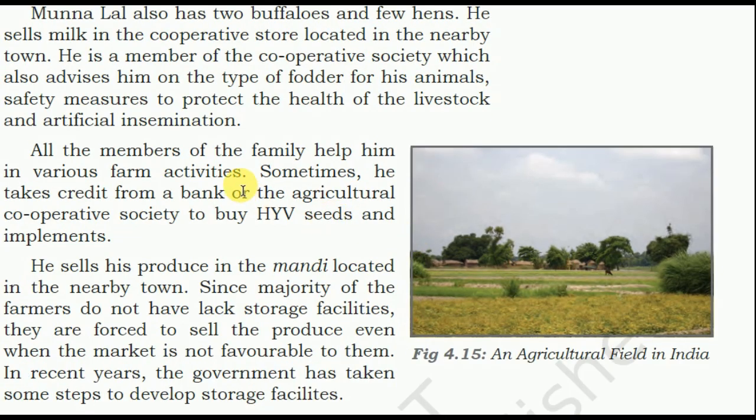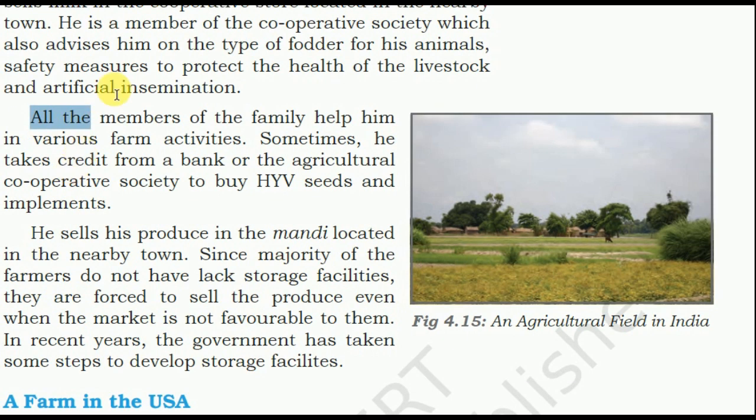Munna Lal also has 2 buffaloes and a few hens. He sells milk in the cooperative store located in the nearby town. He is a member of the cooperative society, which also advises him on the type of fodder for his animals, safety measures to protect the health of the livestock, and artificial insemination. So, what is insemination? Basically, insemination is the introduction of semen into a female animal by natural or artificial means for a hybrid or for best quality of generation.